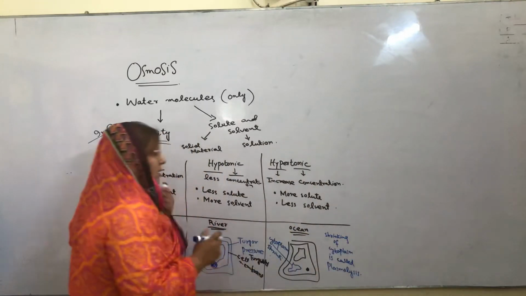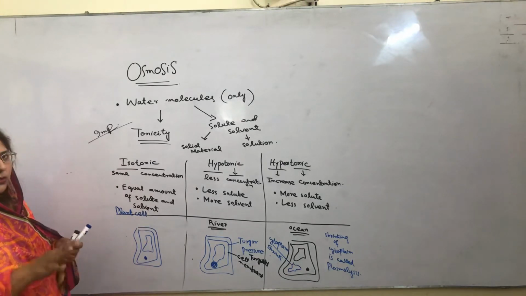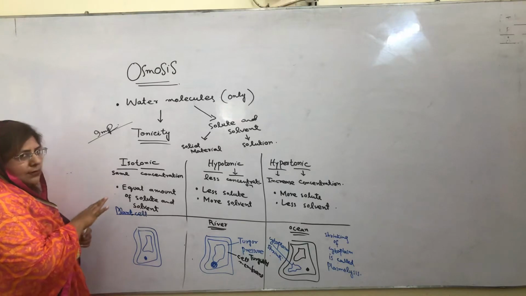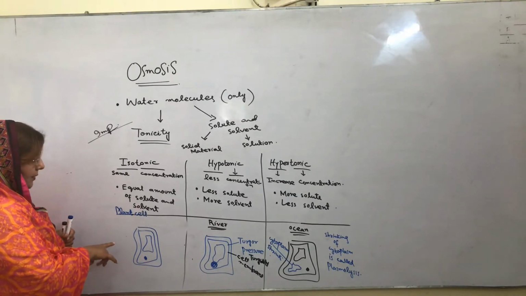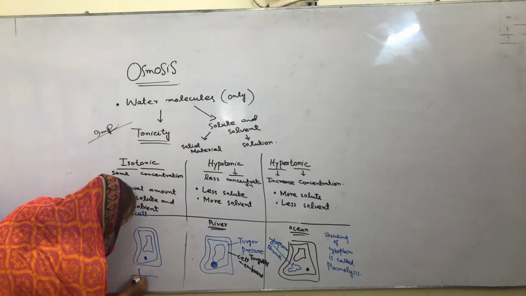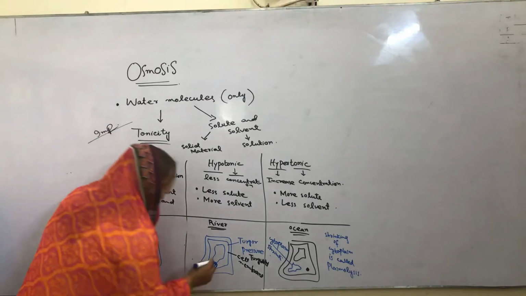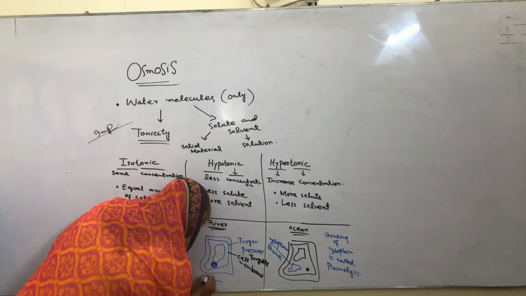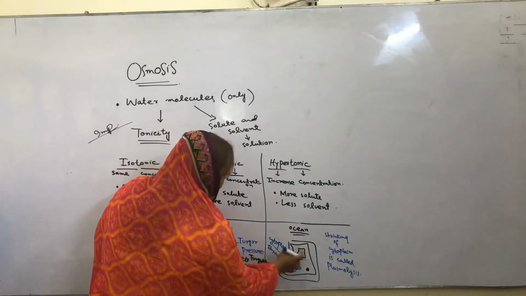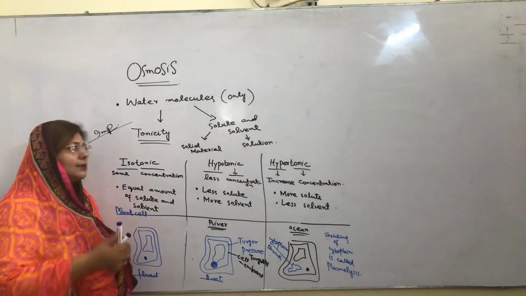I hope you understand the tonicity concept. We have discussed tonicity concept with two different things. First we discussed animal cell, then we discussed plant cell. So in isotonic solution it becomes flaccid, means normal. In this situation it can be burst, ruptured, and in this situation the cytoplasm will shrink, and this process, the shrinking of cytoplasm, is called plasmolysis.